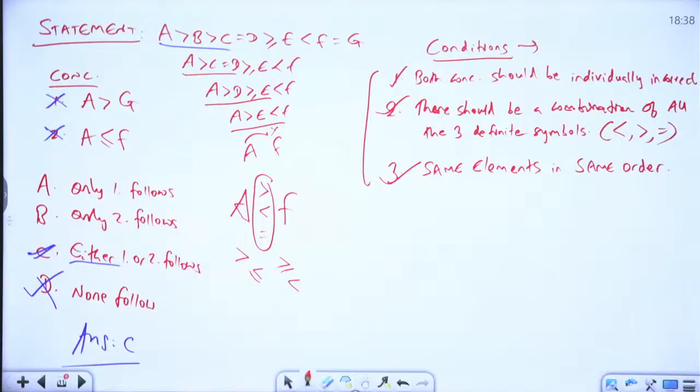A is greater than G and A is less than equal to F. Then it is always none follow, beta. Ratnavali, if any condition, even if one condition is not satisfied, then it will be none follow. Then either or is not correct.